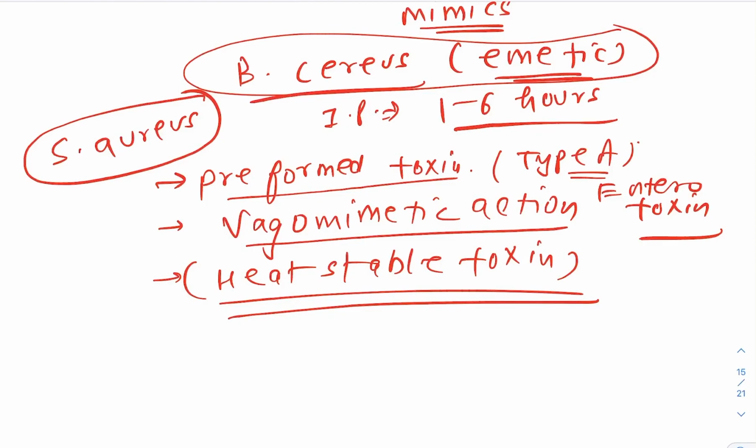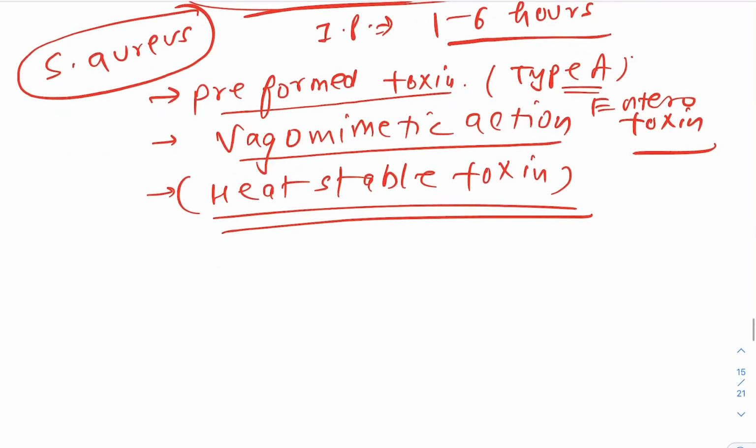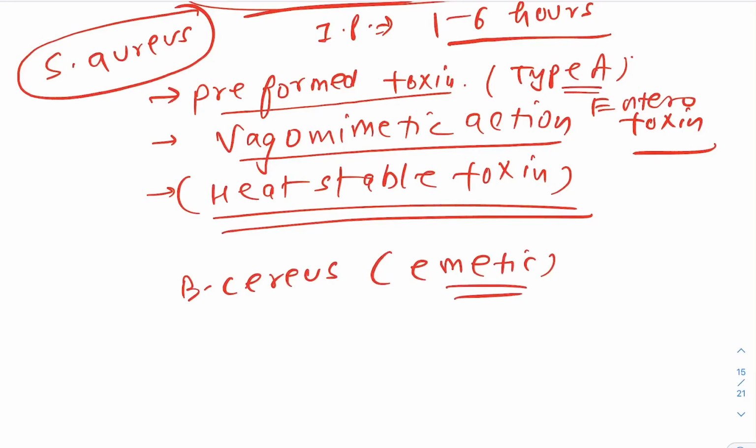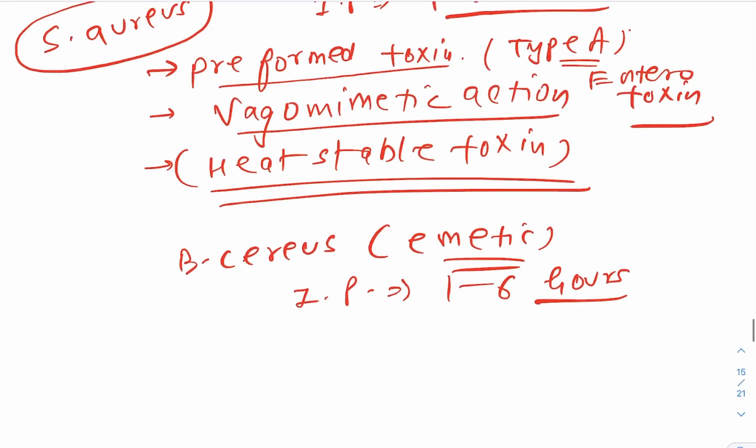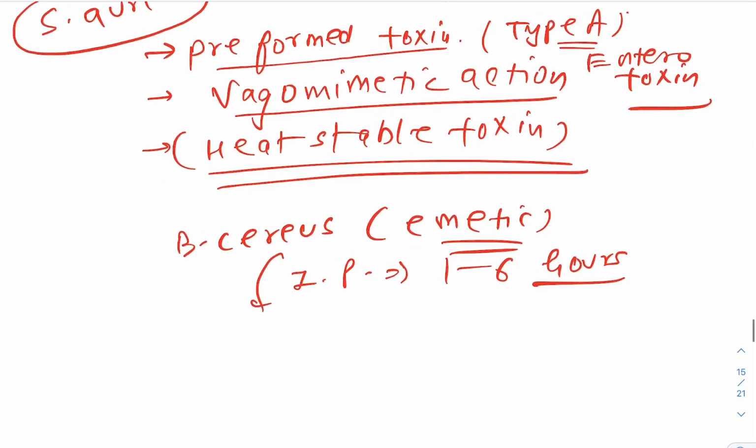Remember that. And after eating of what? Contaminated meat and milk. Got my point? So this is regarding Staph aureus. And regarding Bacillus cereus, you need to remember that the Bacillus cereus emetic one also has an incubation period of how much? 1 to 6 hours. Okay, and it also produces a heat stable toxin.